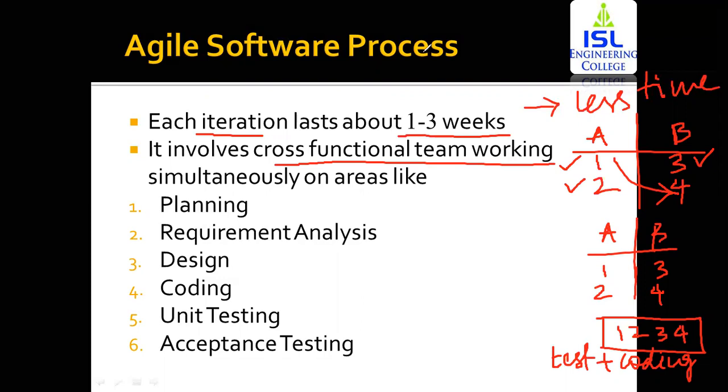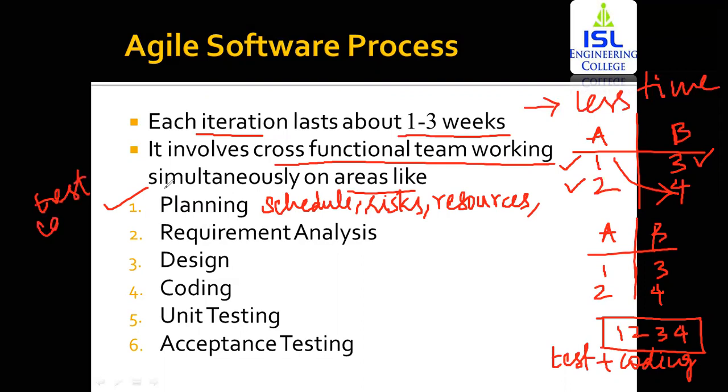Now within this agile software process, you're going to focus on different areas while working. The first one is planning. Within planning, you're going to make a schedule. You can identify the risks. You can identify the different resources that are required. You can also make a plan for the different test cases. Now test cases, because if suppose one risk is going to occur, how are you going to ensure that that risk is not going to occur? You're going to design a test case.